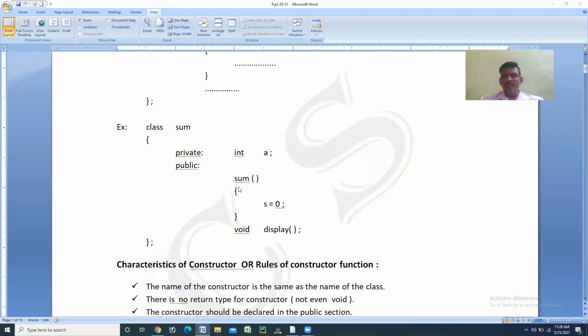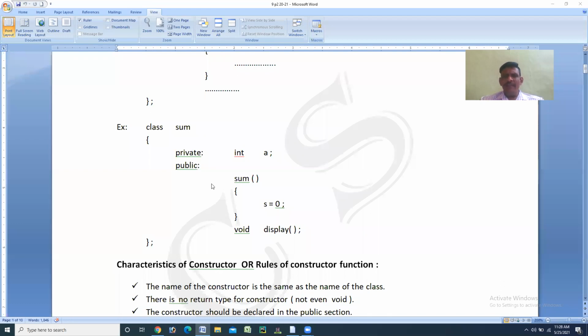Then when you observe the second point, that is, there is no return type for a constructor, not even void. It means the constructor will not have any return data types, either integer, float, character, double, long, whatever it is. It should not have any return type specifiers, right?